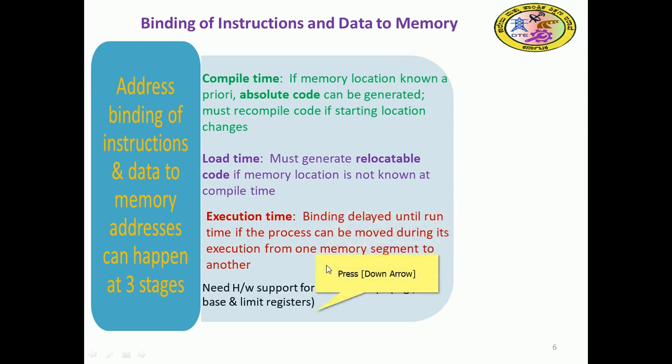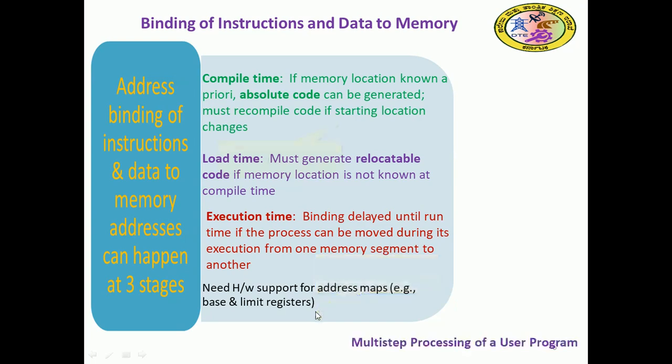Additional hardware support is essential to help the address mapping, for example base and limit registers. With their help, the physical address is computed, that is, where it is placed in the partition or memory segment.